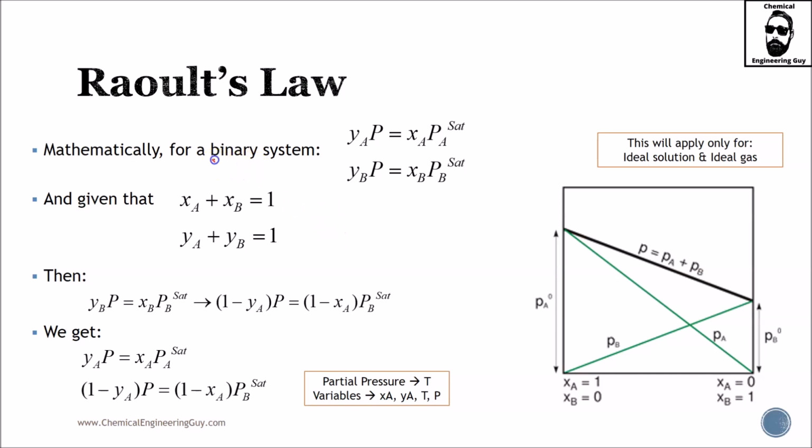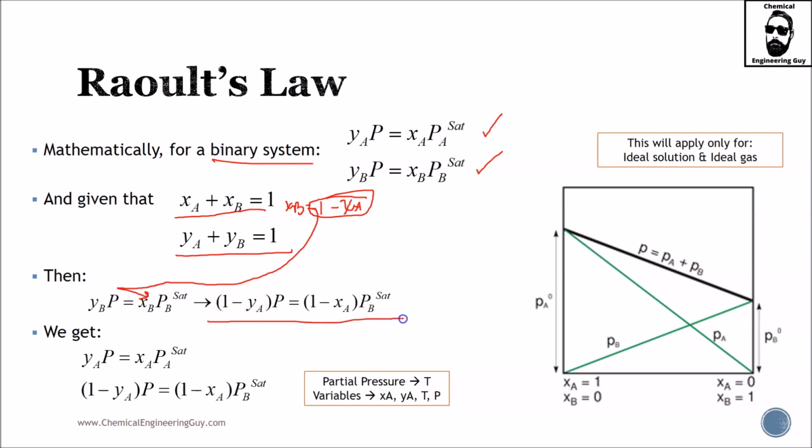Now it's interesting, for a binary system in which we only have A and B, we get this. Of course, this is true. Each one independently will be true. And if this is true, the molar composition must also equal 1 in both cases. And if we substitute, let it be letter B, then xb equals 1 minus xa, and the same is true for y, and we input this data here, we will get this equation.